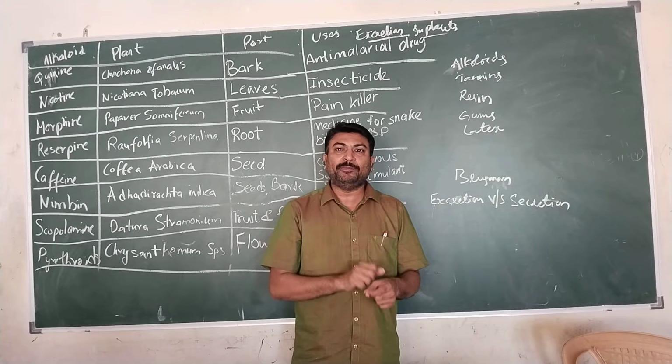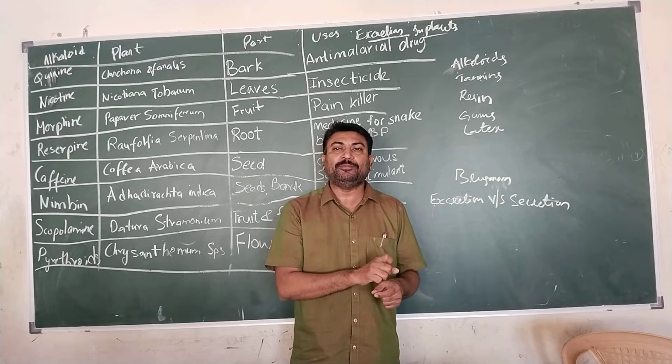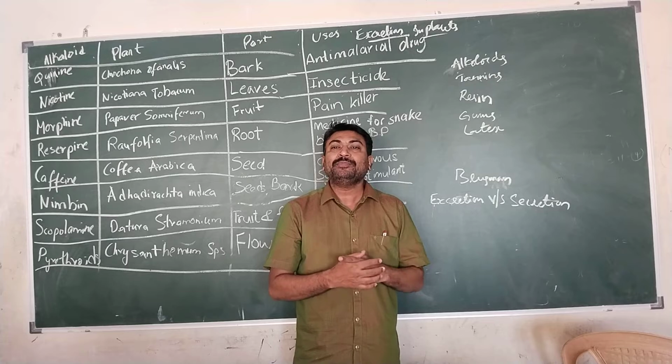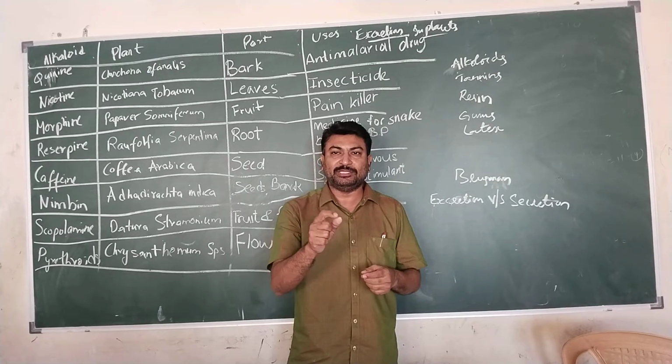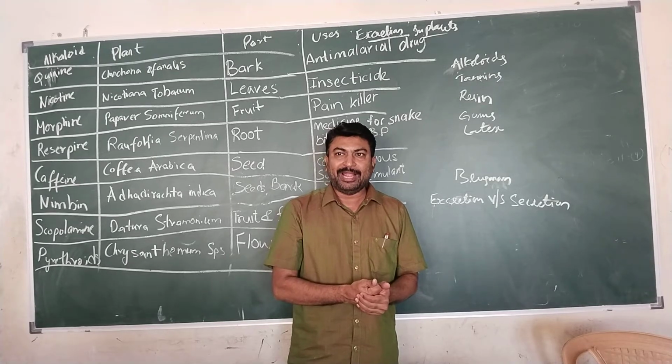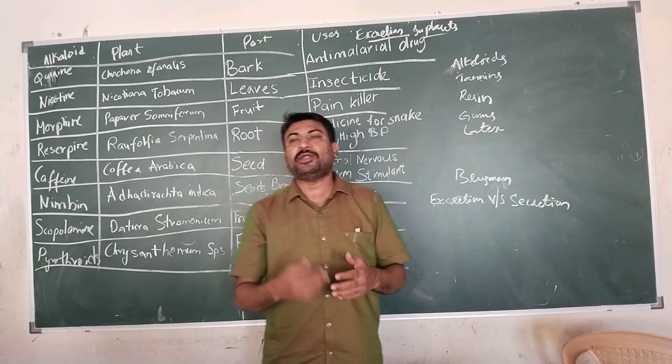To attract the rhizobium bacteria, the roots of leguminous plants liberate some gas-like substance, some different type of smell, and that smell is considered to be the waste product of the plant.